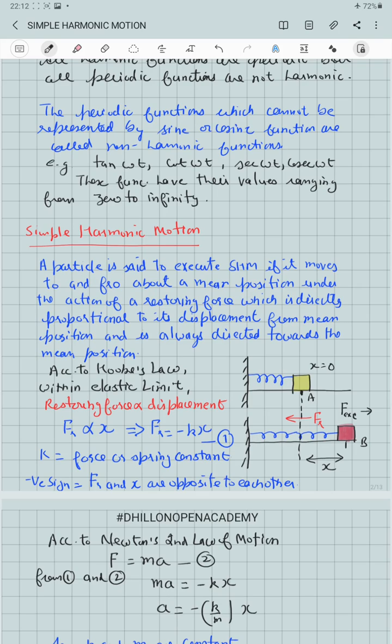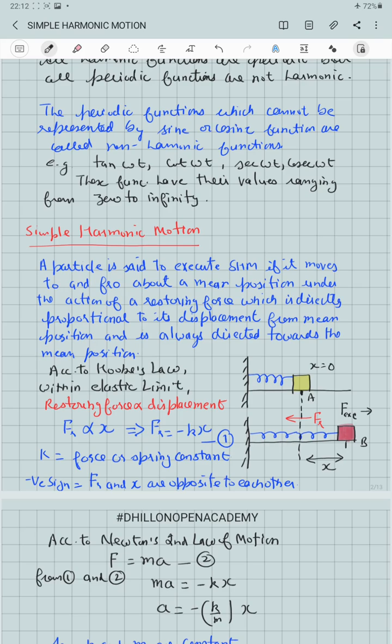So in this case, if we leave the block at the point B, the only force left on the block will be the restoring force, which will try to bring it back toward its mean position, that is, point A. So in this case, the restoring force is directed toward the mean position of the particle, but its value is directly proportional to the displacement x suffered by the block. We call that type of motion simple harmonic motion.